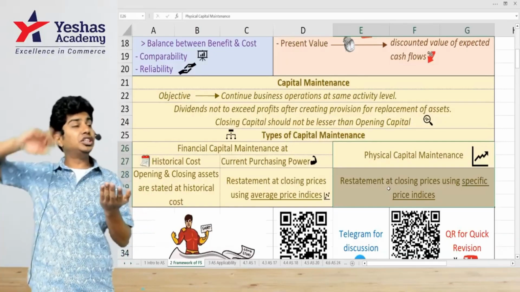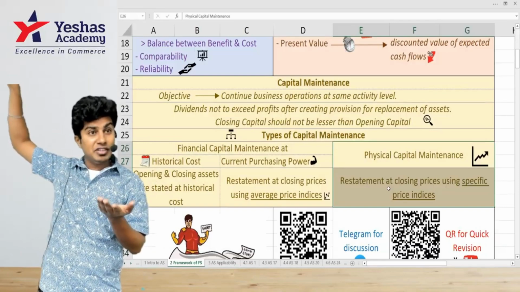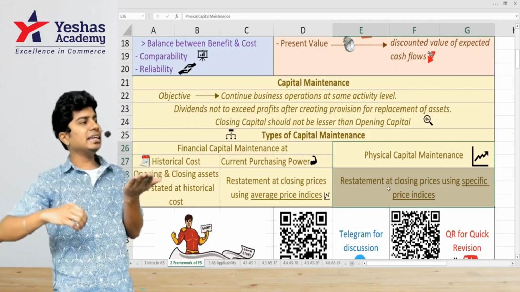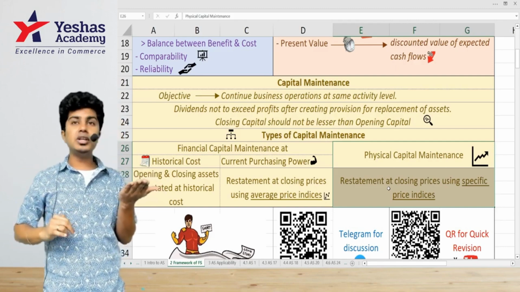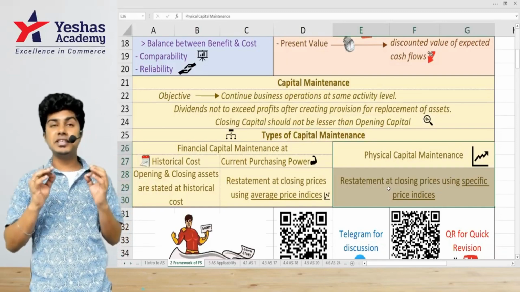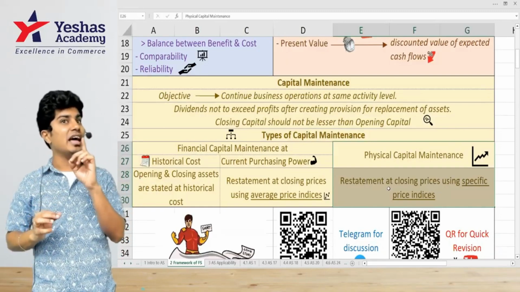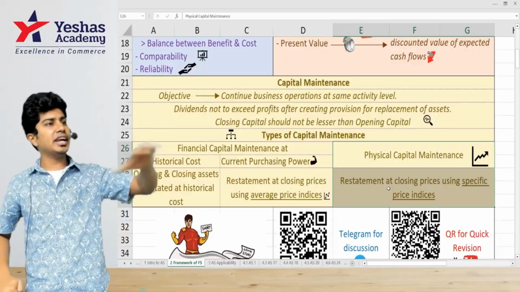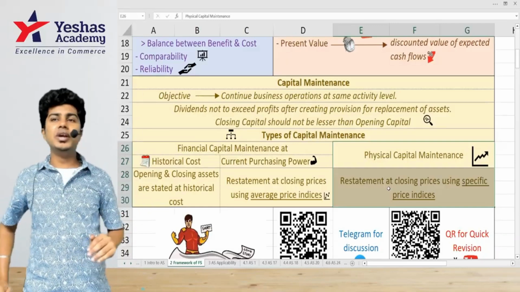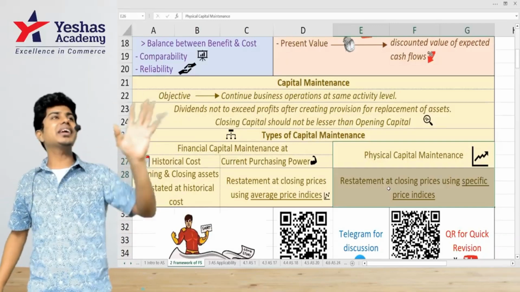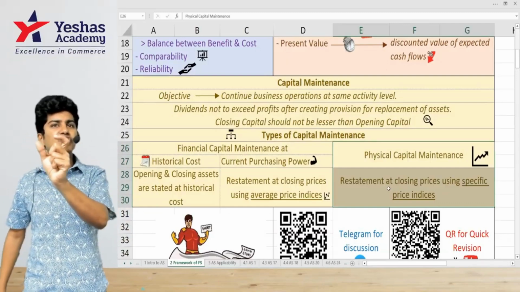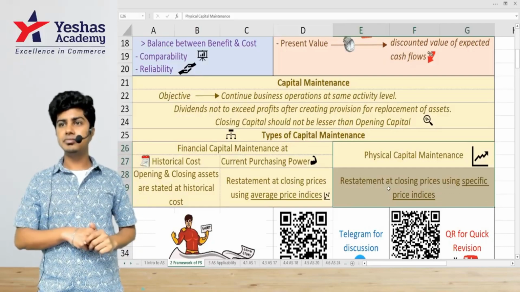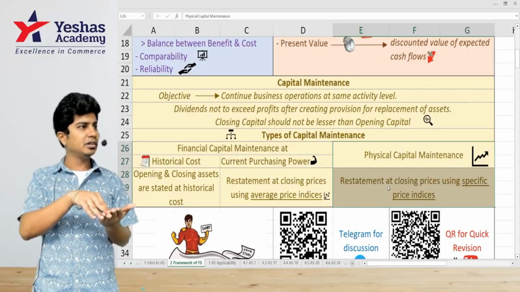Historical cost, what do I do? Historically, long, long ago, whatever price at which I had bought, that price capital I maintain at that inventory level. Anything excess can be drawings. What about current purchasing power? Current purchasing power will take average indices, average for the entire industry, not specific to the product that you're dealing with. You're dealing with rice, average. You're dealing with wheat, average. You're dealing with toothpaste, average price indices. Market average price index is 100 as the basis for last year, 115 this year, as an example, for all the products within that same category.